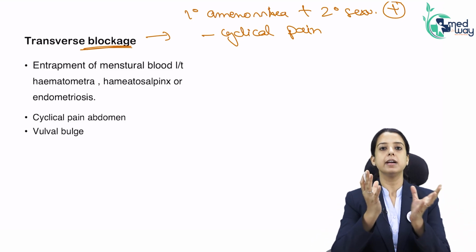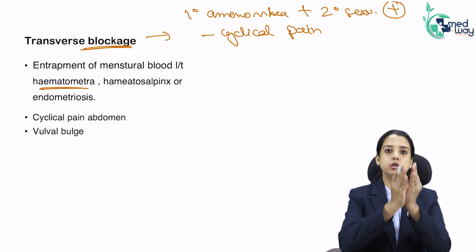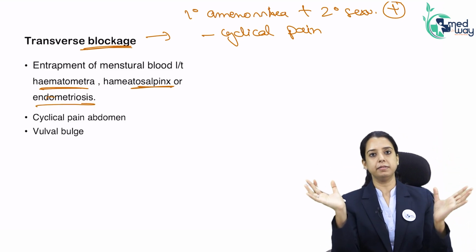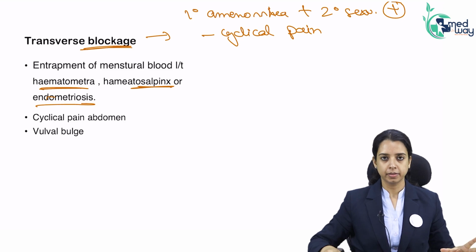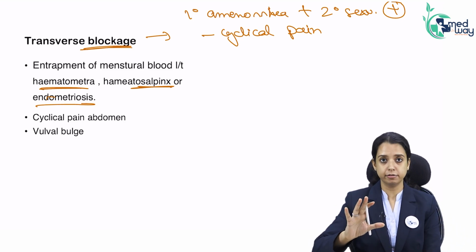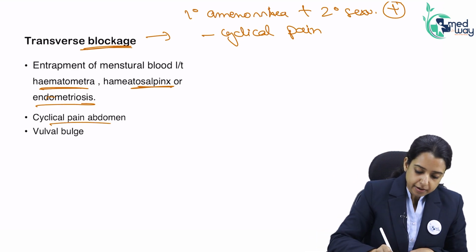Since the blockage is there, where will the blood collect? In the uterus, leading to hematometra. Eventually, it will collect even in the tube, and it will go out into the pelvis, forming endometriosis. It is very painful. Eventually, it can lead to complete infertility if the blood is there in the whole pelvis. Right? So cyclical pain will be there.